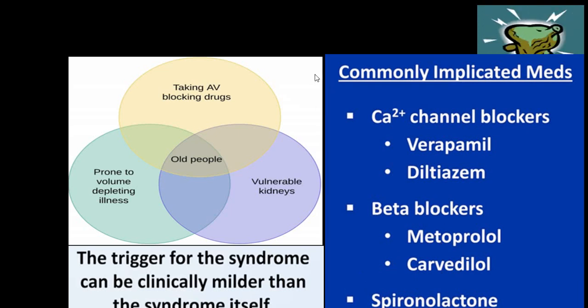Now in this particular situation, the person is either on CCB, beta blocker, spironolactone, and I'll add one more, ACE inhibitors or ARB.